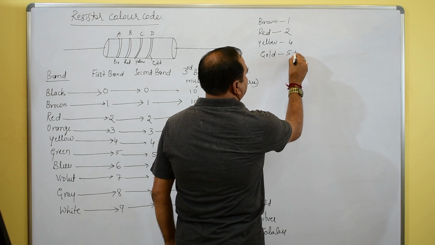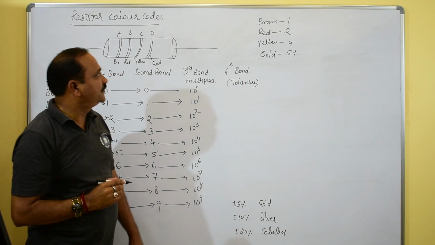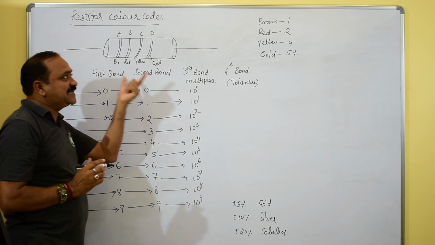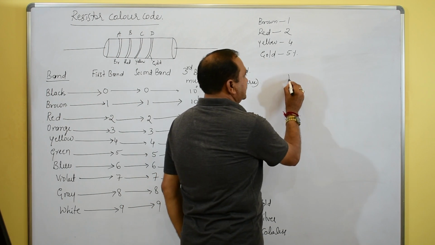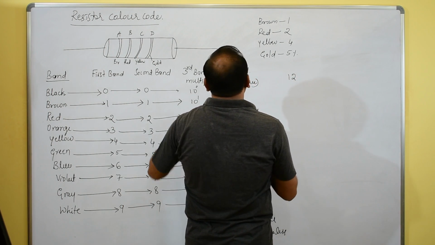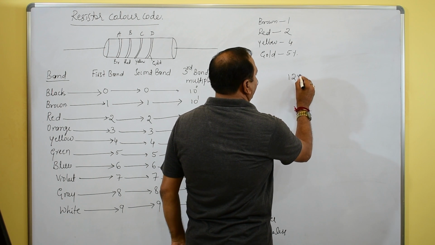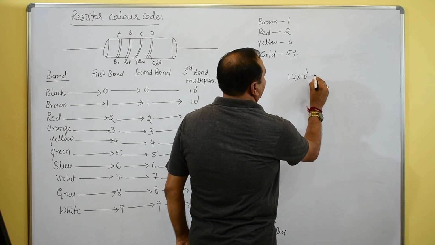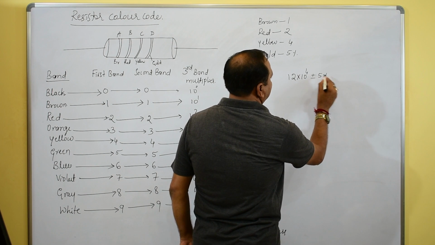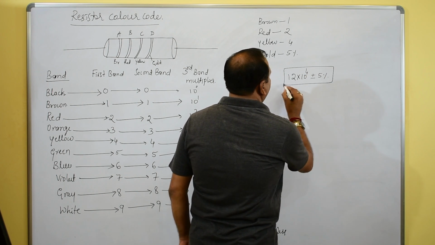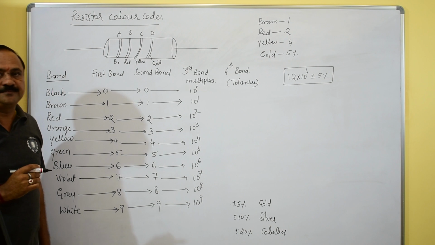How do we write it? These two digits we write as they are: 1, 2. The third one is the multiplier, yellow, 10 raised to 4, plus or minus 5%. This is the value of this color code.